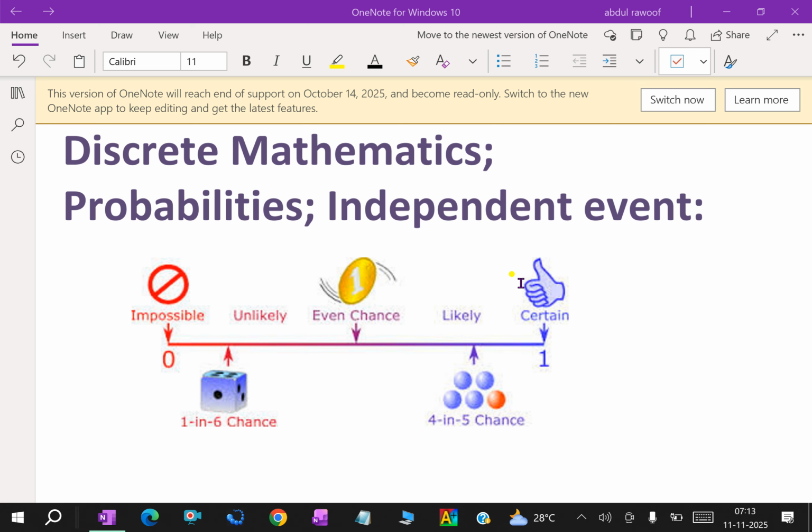That means if the probability of occurrence of an event A is not affected by the occurrence of another event B, then A and B are said to be independent events. Now, further detail.